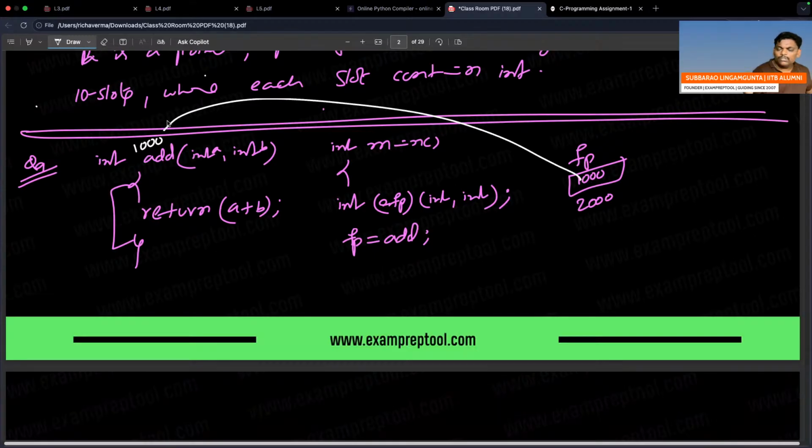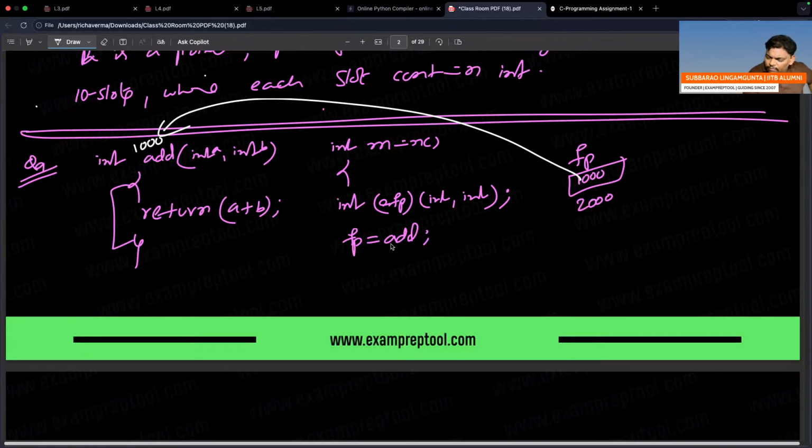So if you want, you can check FP pointing to function. Pointing means what? You give an address, you will point there. But if I go to that address, there is a function. That is the reason FP is called a function pointer. Pointer to function. Be careful.